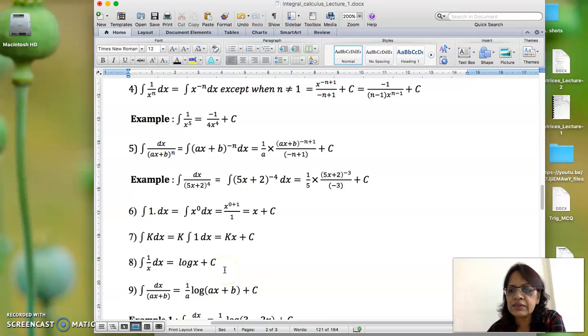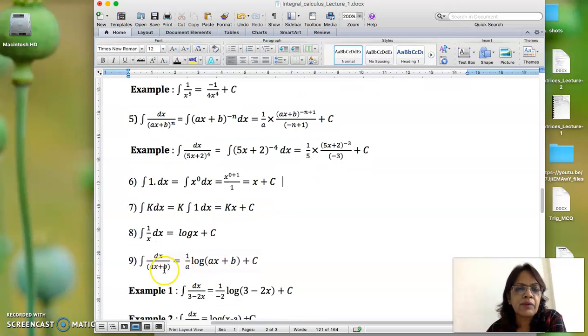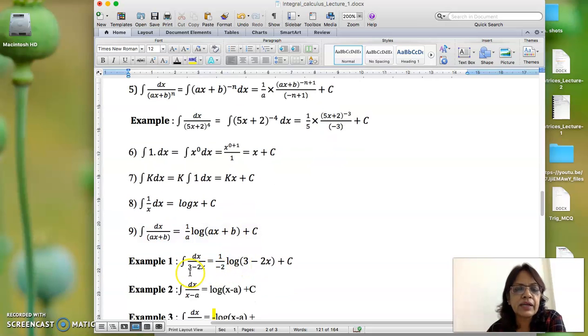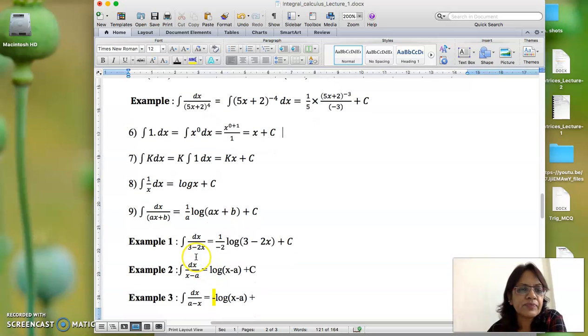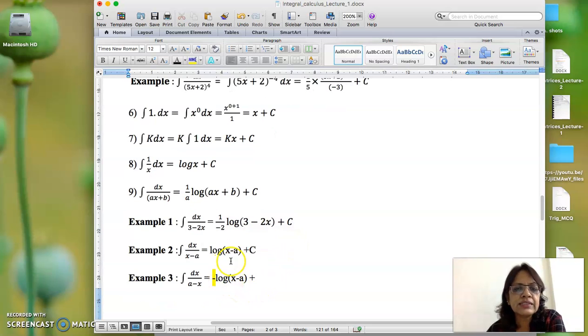So that was the reason in the first case. Okay, अब ये बिल्कुल वही वाला लॉजिक सारे फॉर्मूले में अप्लाई करेगा. 1 upon ax plus b, again it will be 1 upon a and log ax plus b. So look at this question, यहाँ पे what is a? a is the coefficient of x, तो ये 1 upon minus 2 log 3 minus 2x plus c होगा. These two results are very important.